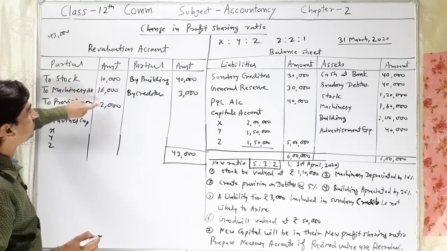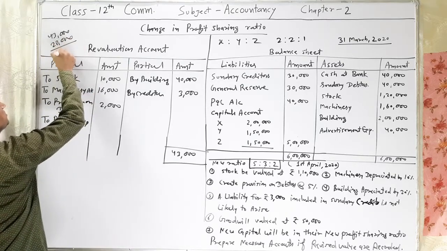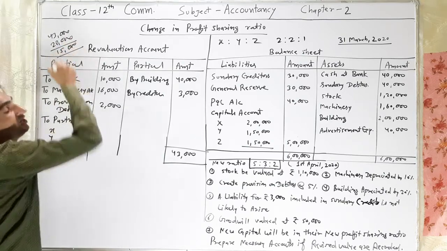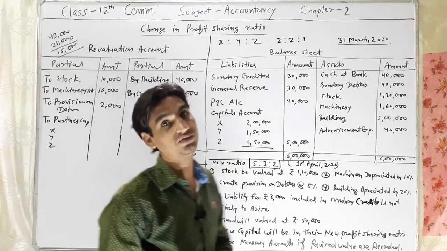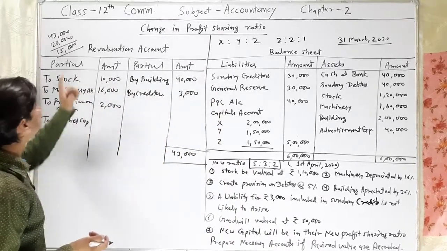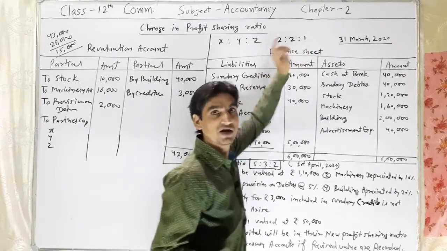10 plus 16 plus 2, 28,000. 43,000 minus 28,000, the balance is 15,000. 15,000 is a profit on revaluation of assets and liabilities. It will be distributed in the old profit sharing ratio 2:2:1.